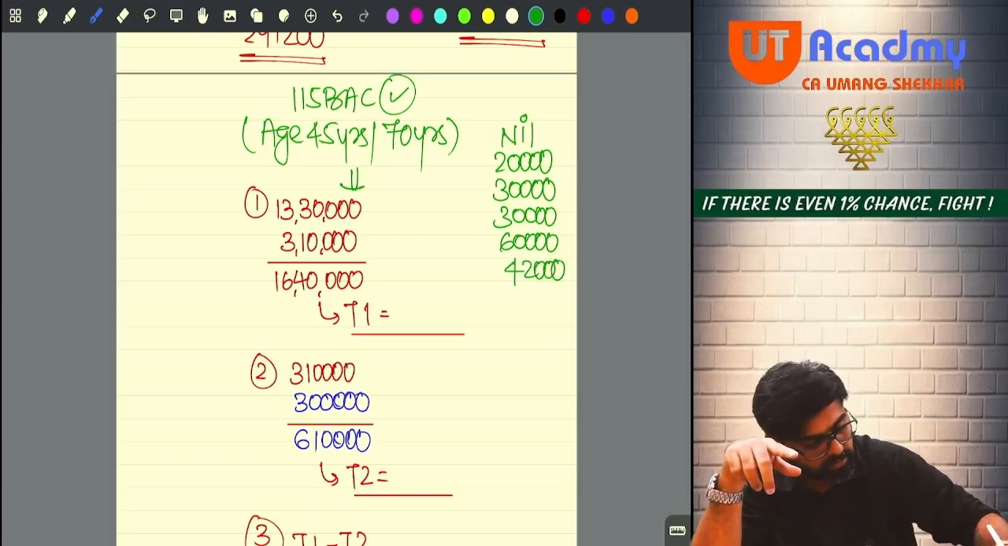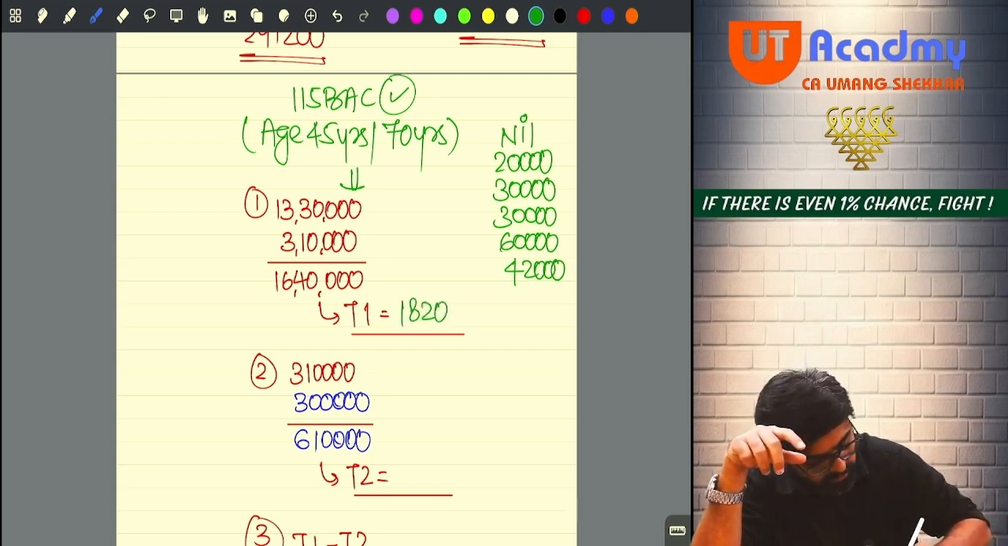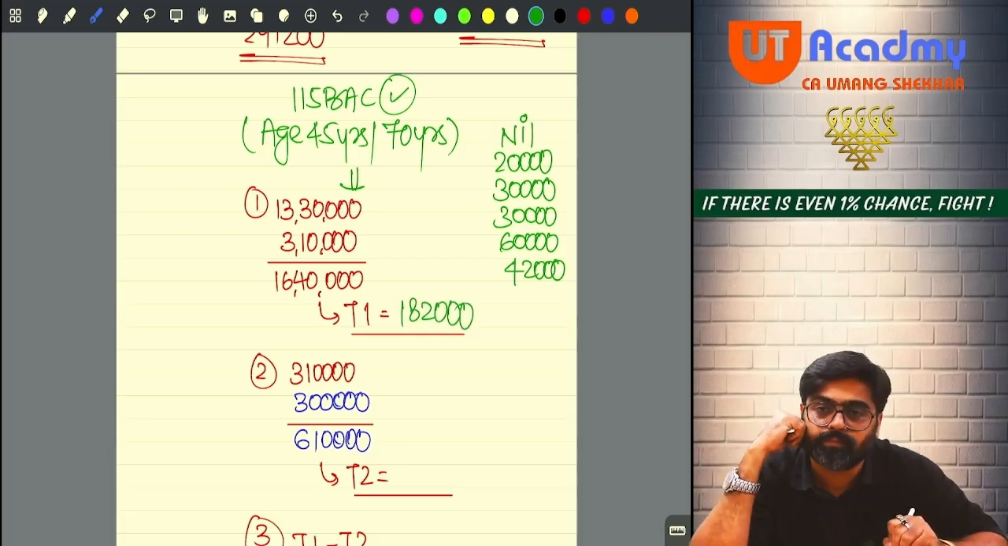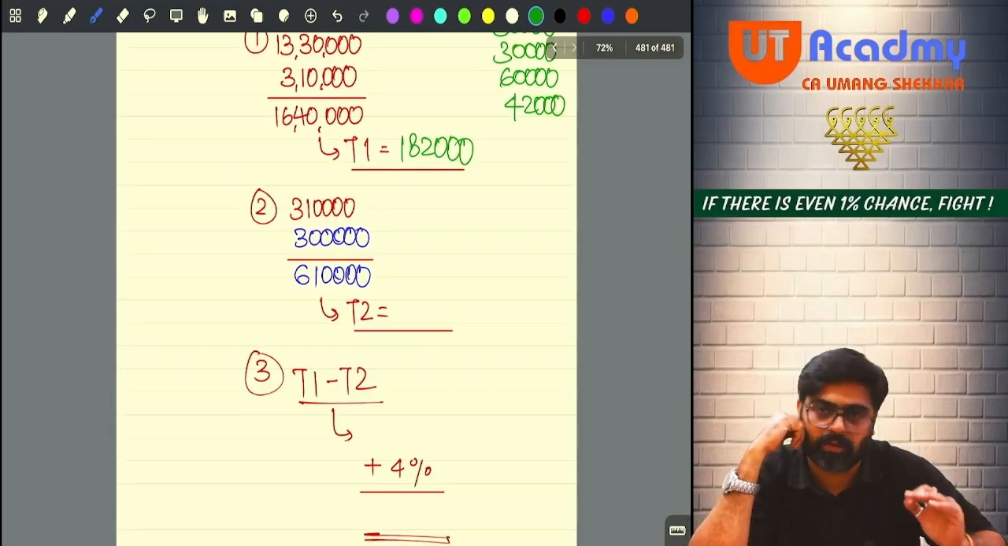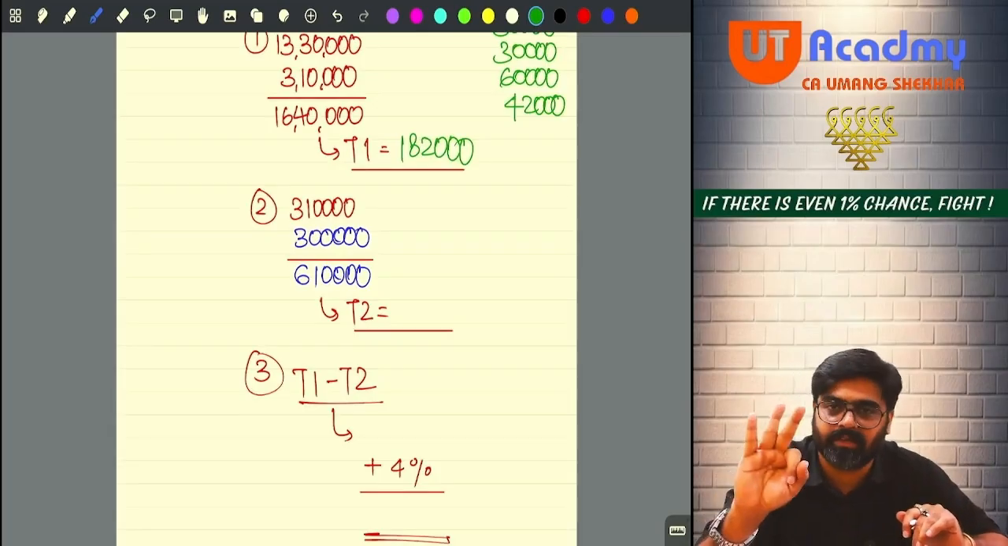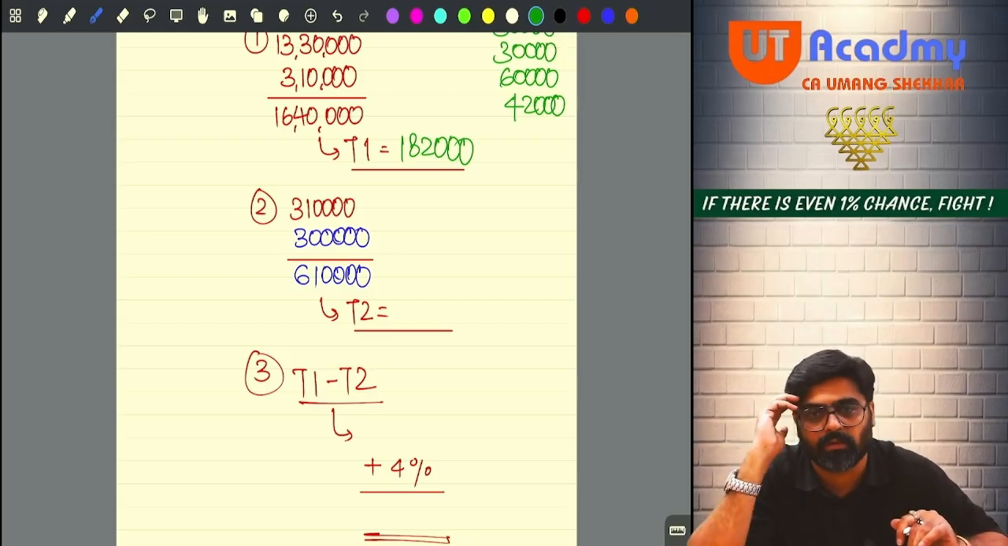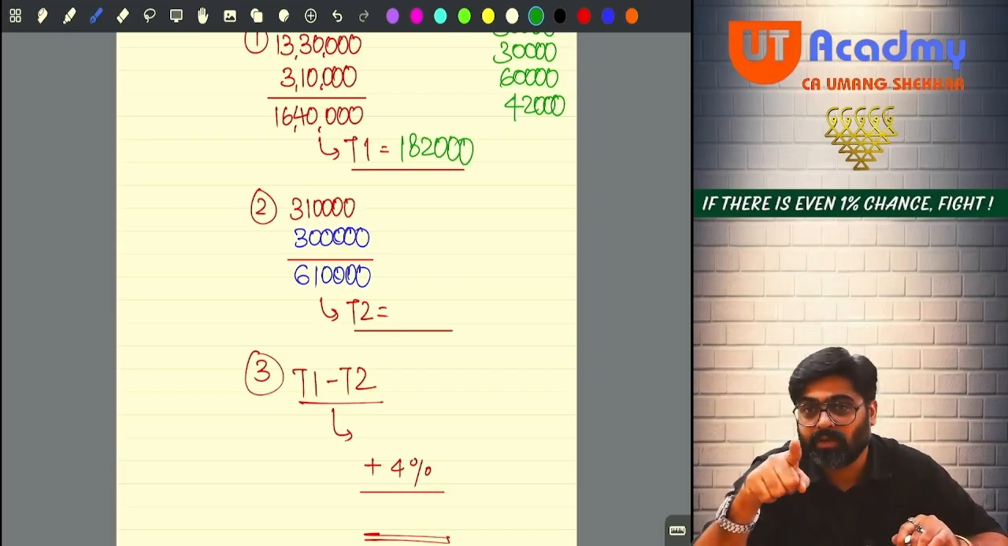Can you calculate all these? 42 plus 60 plus 30 plus 30 plus 20 is 1,82,000. Everyone should get this tax. 182. Okay. Now see. Now the 3,10,000 is net agriculture income and 3 lakh is the basic exemption limit, which remains the same here also. Yes or no? But now the tax rates are different. So the tax too I did not copy it. Okay, no? So tax rates are different.